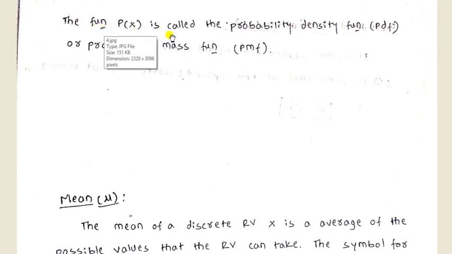And the function p of x is called the probability density function, shortly denoted as PDF, or it is also called the probability mass function, PMF.